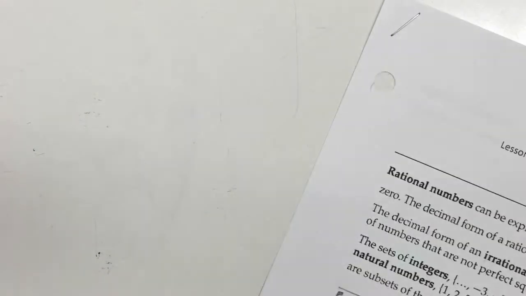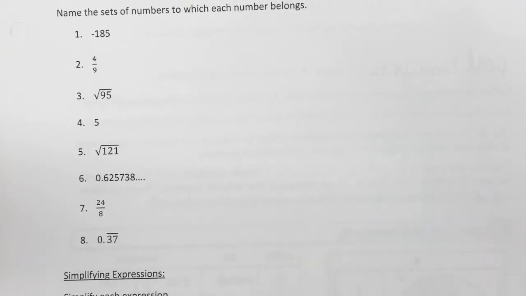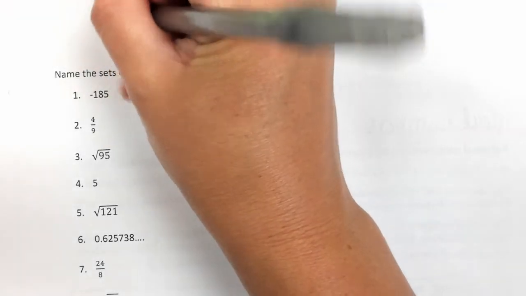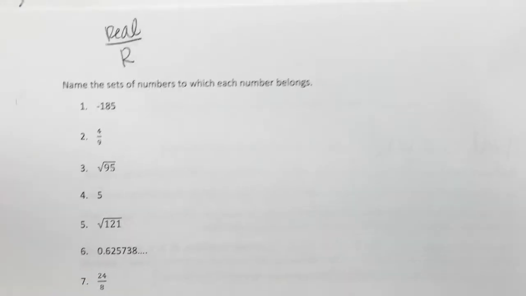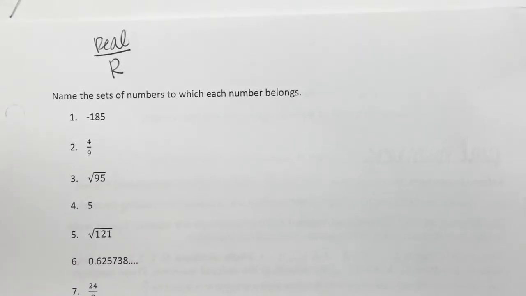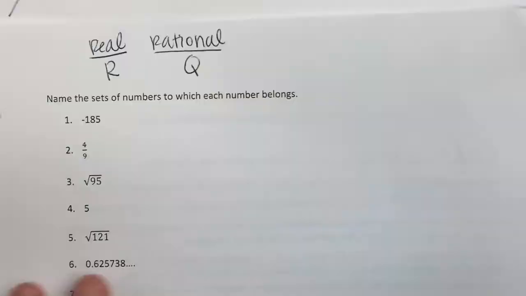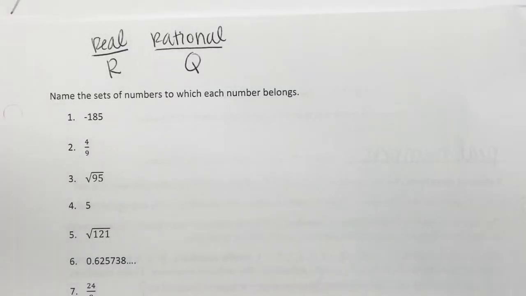Alright, so flip on the back. What I want you to do, you're going to work 1 through 8 on your own, but before that we need to go over, nobody wants to write out real, rational, whole, integer, right? The whole word. So there's letters that represent each one. So I need you to write over here. So real, you can just write the letter R. Simple enough. So instead of writing real out the whole time, just write an R. Rational is going to be the letter Q. The reason they do that is because rational numbers can be written as a quotient, like a fraction. That's why they use Q.